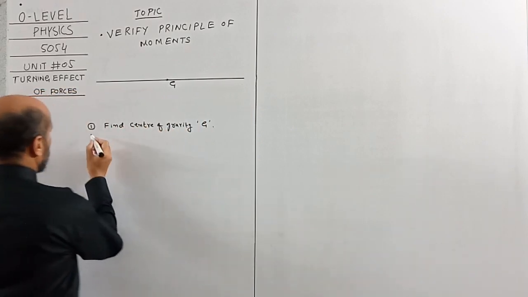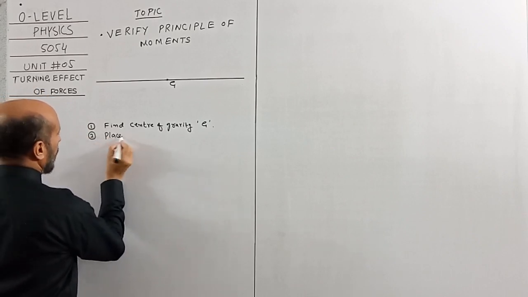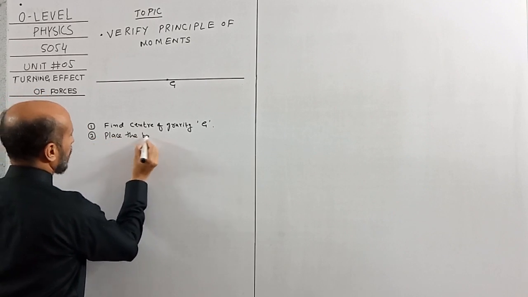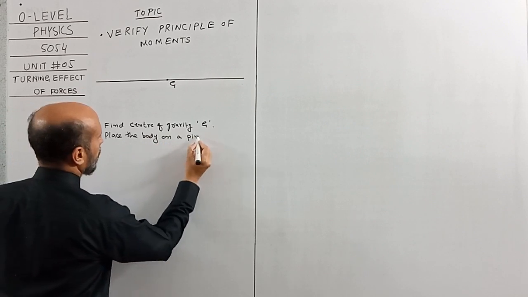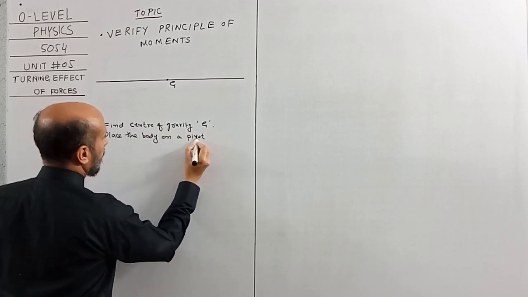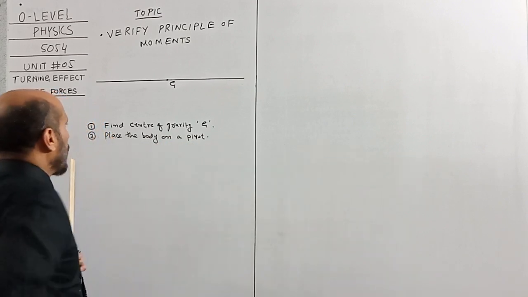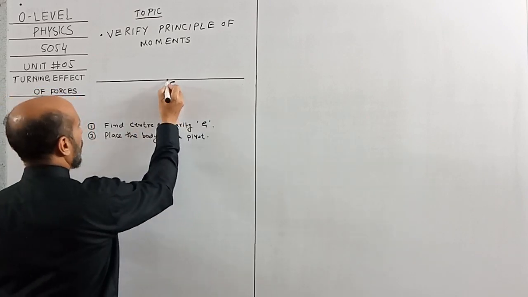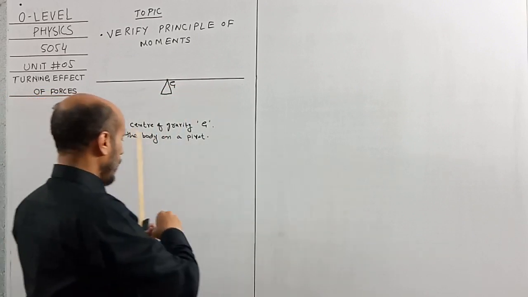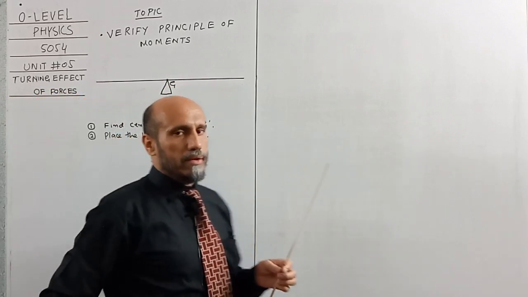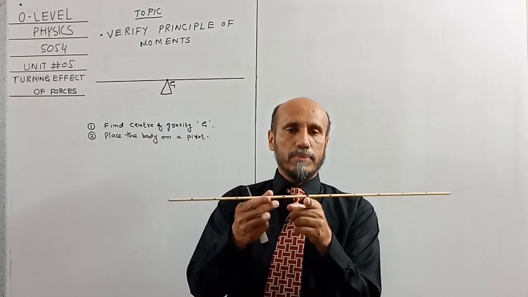Number 2, place the body on a pivot. So in the diagram I will draw a pivot over here, and for demonstration I will consider my finger as a pivot because it will be easy to demonstrate.